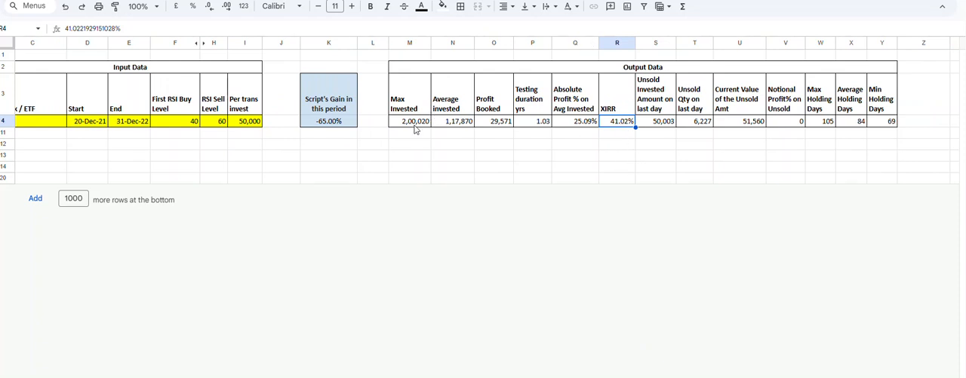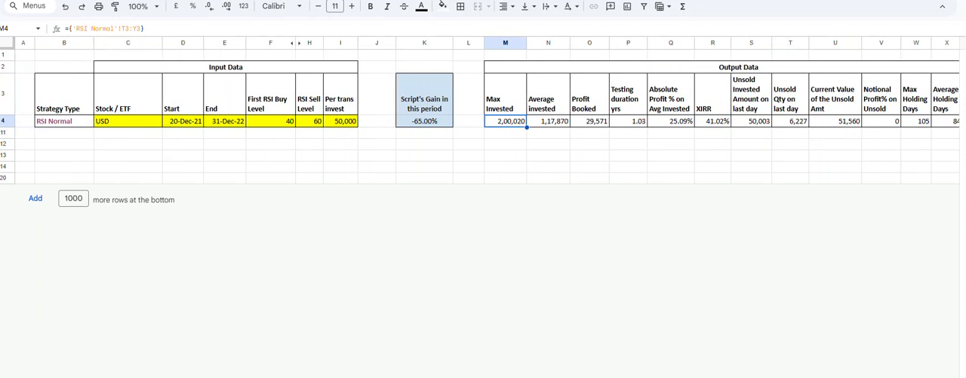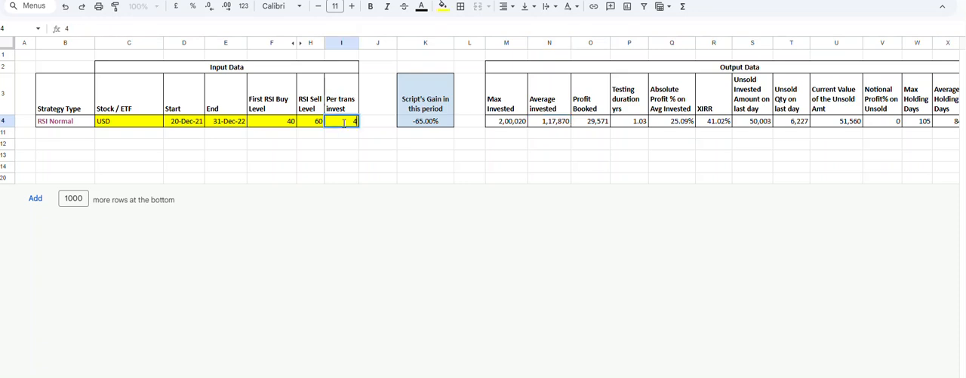The total capital that we invested was 2 lakhs. I'm giving you an example, so $200,000. Average invested was 170. You can just take it as 2000 also. We can just change the number. So amount per transaction, we can just do 5,000. The numbers will not make a difference. The returns will remain the same.